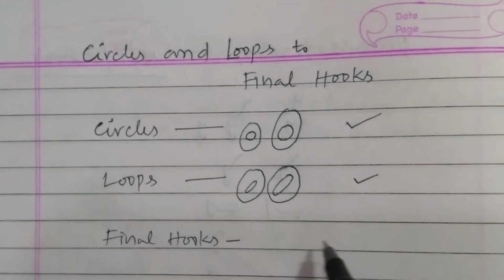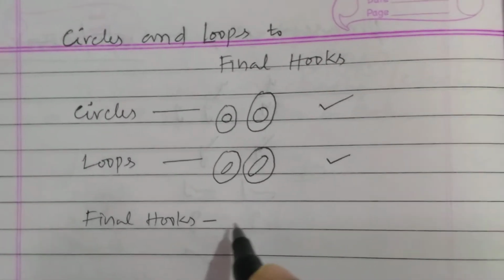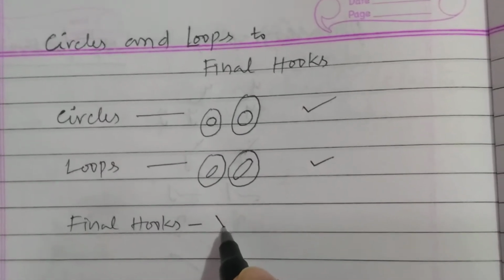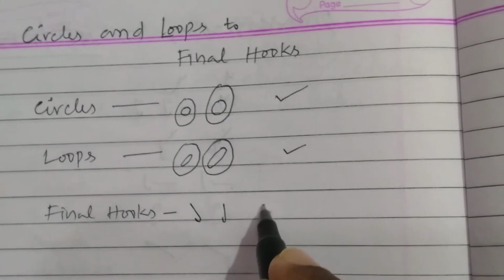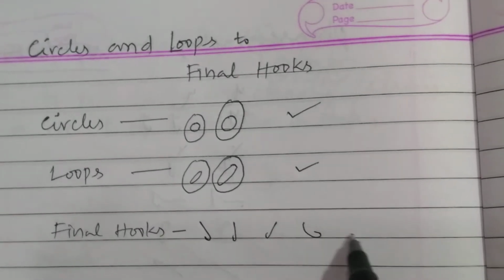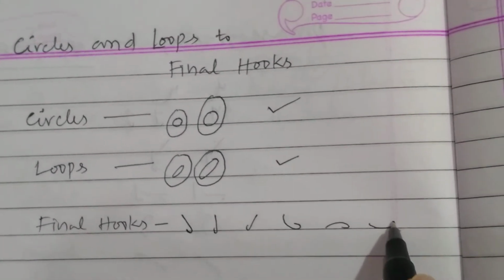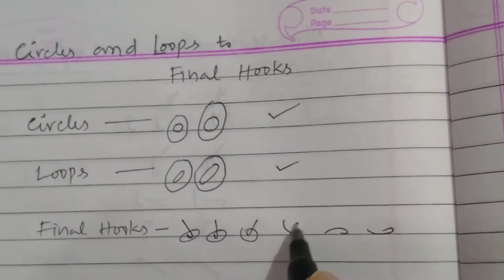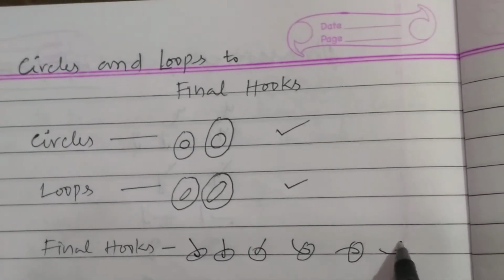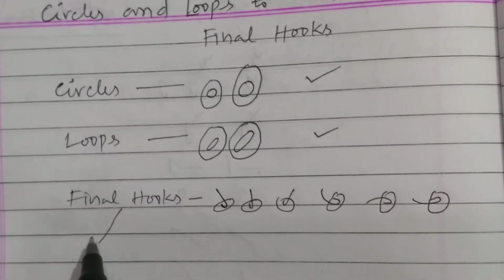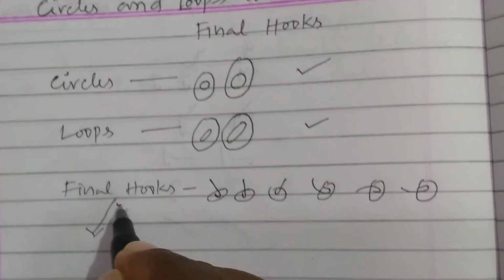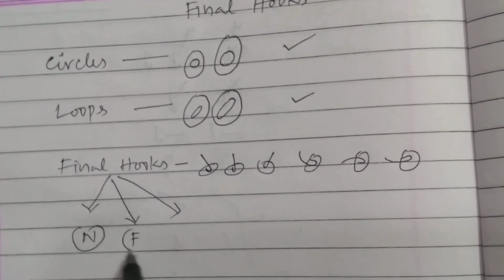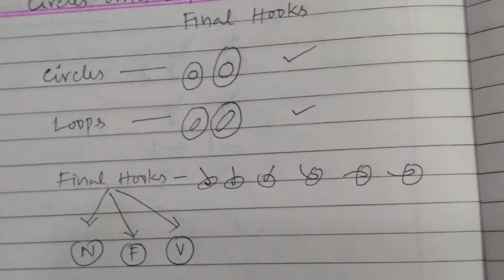Already we learned in the previous class, they are final hooks. How the final hooks are, we know very well. For example, I am writing here. These are all called final hooks. Final place means final hooks. Okay, in these final hooks, which sounds are there? N hook, F hook, and V hook.